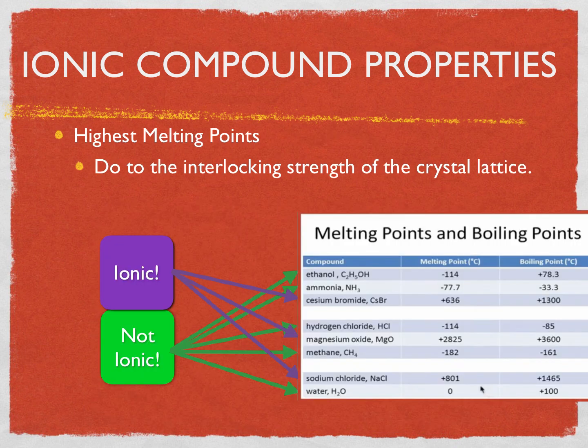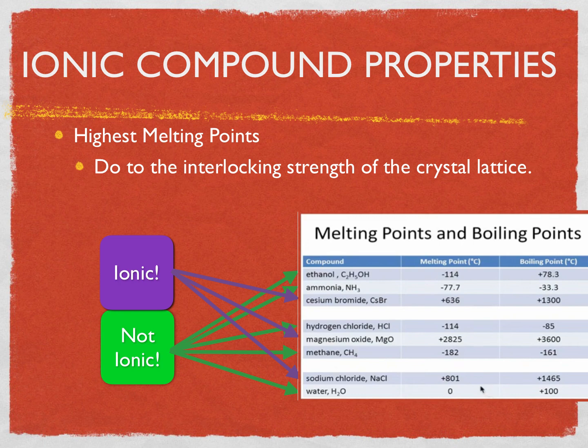Finally, the last property that we're going to talk about for ionic compounds is the melting point. Melting point is basically the temperature at which it's turning from solid to liquid. And the melting points of ionic substances are incredibly high compared to things that are not ionic. The reason is that their crystal lattices basically stabilize the entire structure.